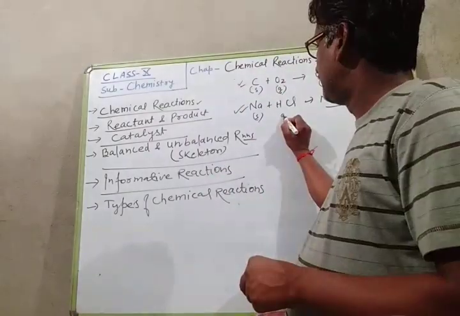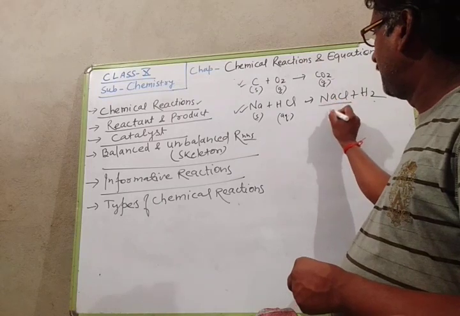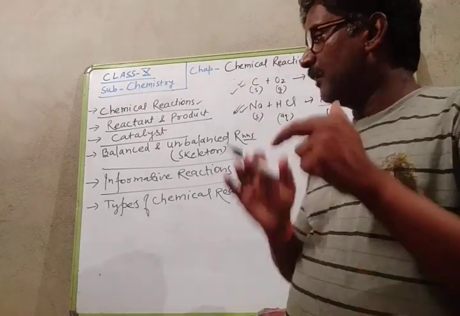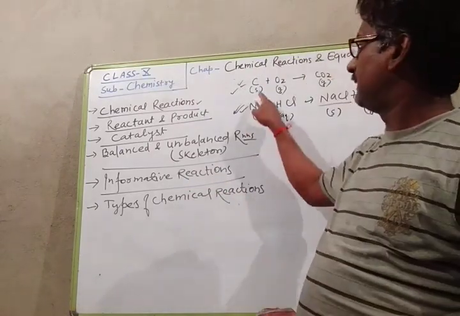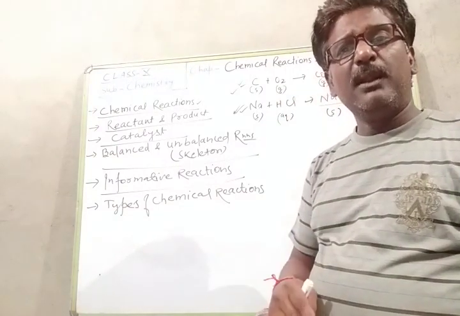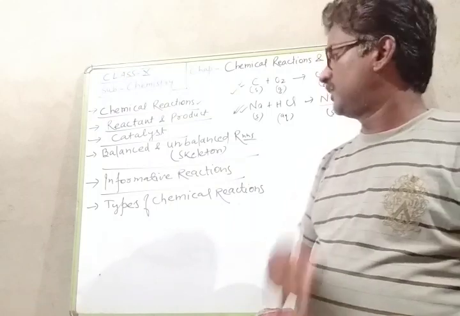So this aqueous is written. And this NaCl is solid, and this is G. So one step is how we can write a more informative reaction: by indicating their physical state, S for solid, G for gas, L for liquid, AQ for aqueous solution.